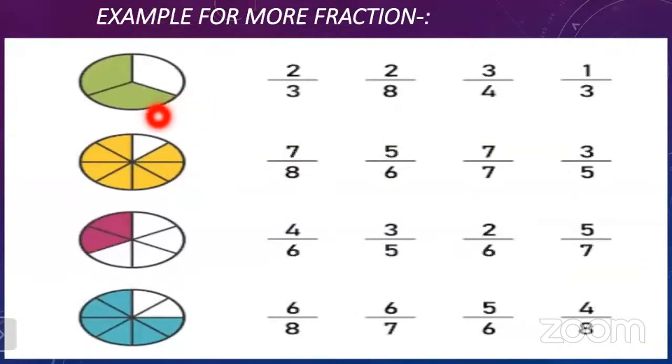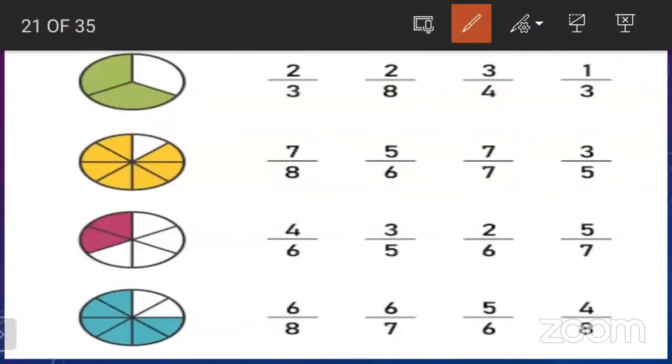Okay. So the very first figure here, can you tell me which answer I have to circle? Look at the figure. The figure is divided into 3 equal parts. Out of the 3 parts, how many parts are colored? 1, 2. The figure is divided into 3 equal parts, 1, 2, 3. So here the denominator is 3 and here the denominator is also 3. But what we have to tell is how much portion is colored. Look at here, 1 and 2. 2 parts are colored. So this is the correct answer for this figure.